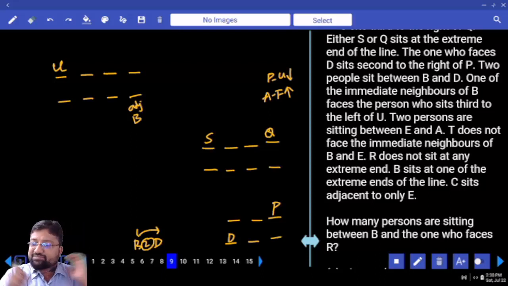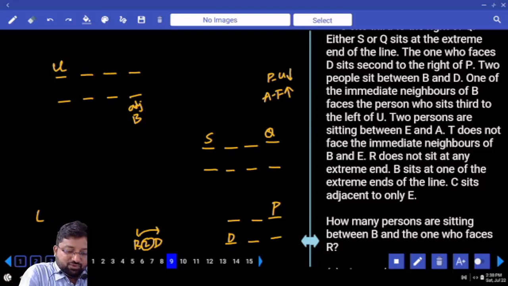What is the next line? 2 persons sit between E and A.